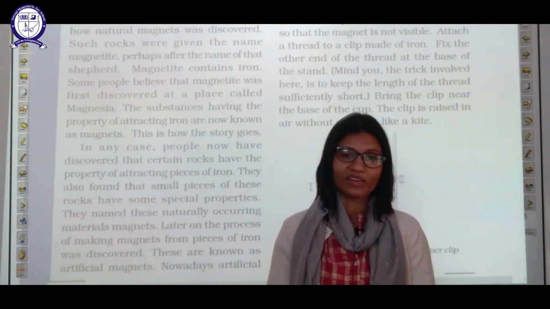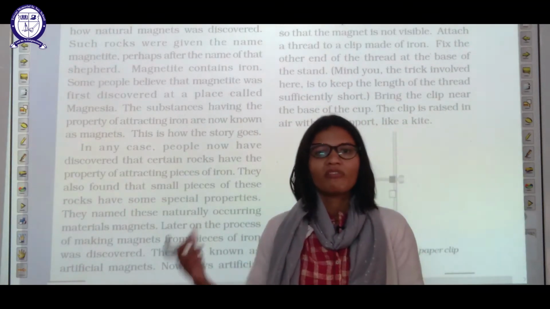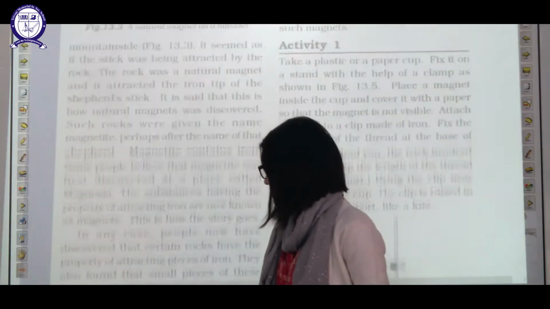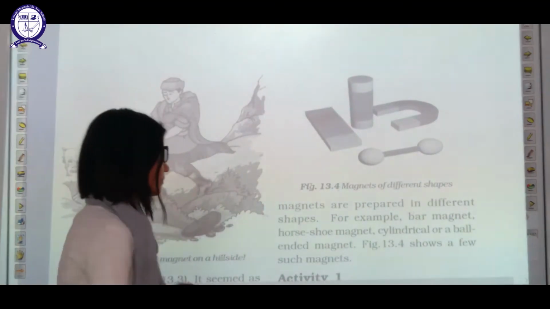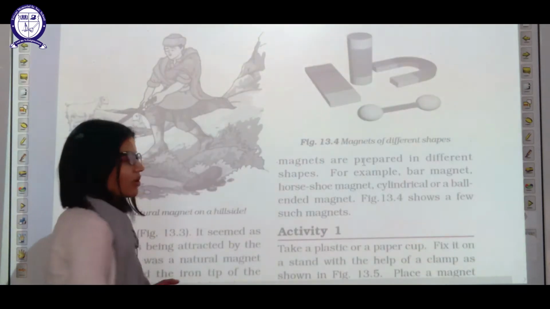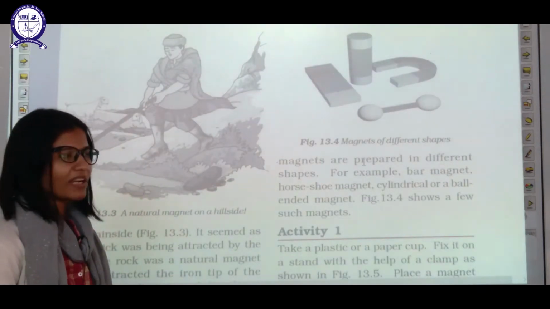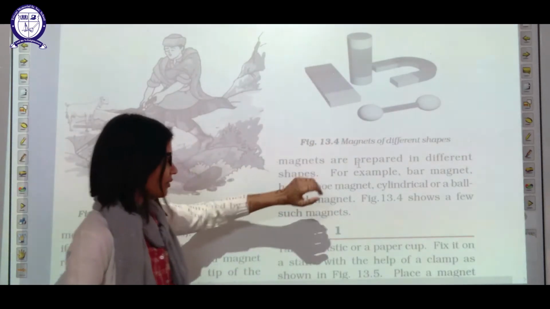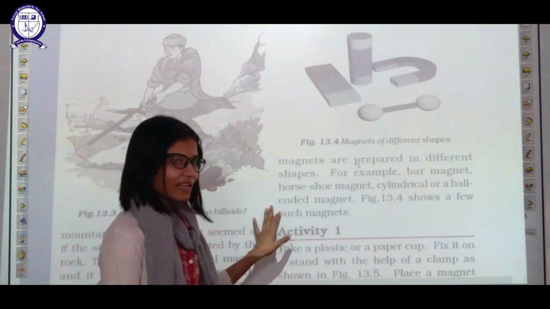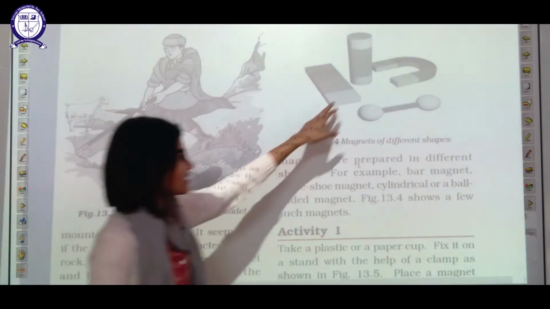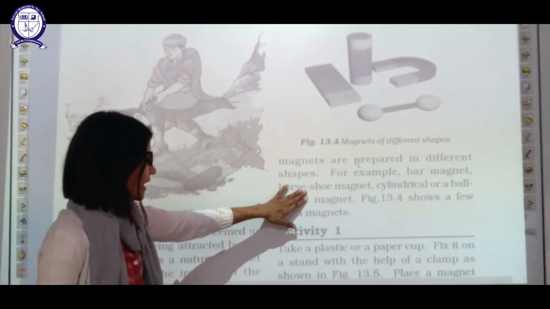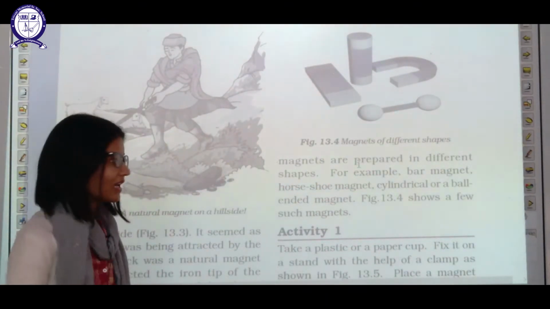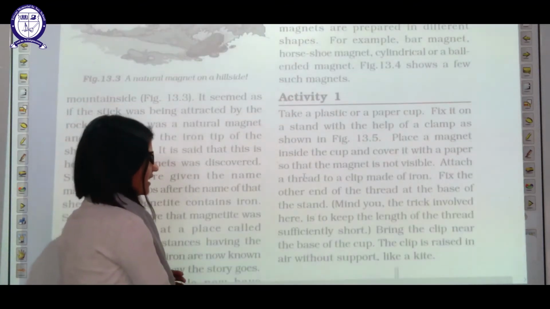So we have divided the magnet into two categories. First one is natural magnet, second one is artificial magnet. Nowadays artificial magnets are very common. It is prepared because we can prepare this artificial magnet by different means, so we can give it shape. So many shapes are visible in this diagram also. For example, bar magnet, horseshoe, this shape is horseshoe shape magnet, cylindrical, ball ended magnet, so many shapes are available nowadays.